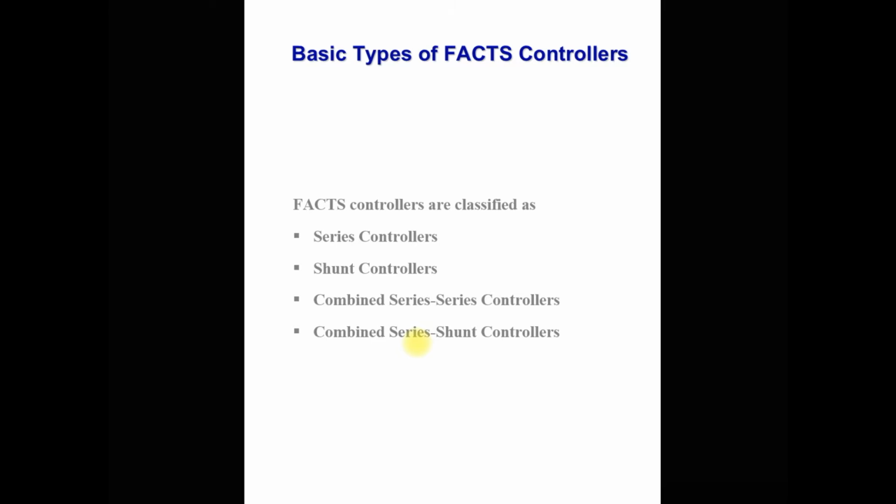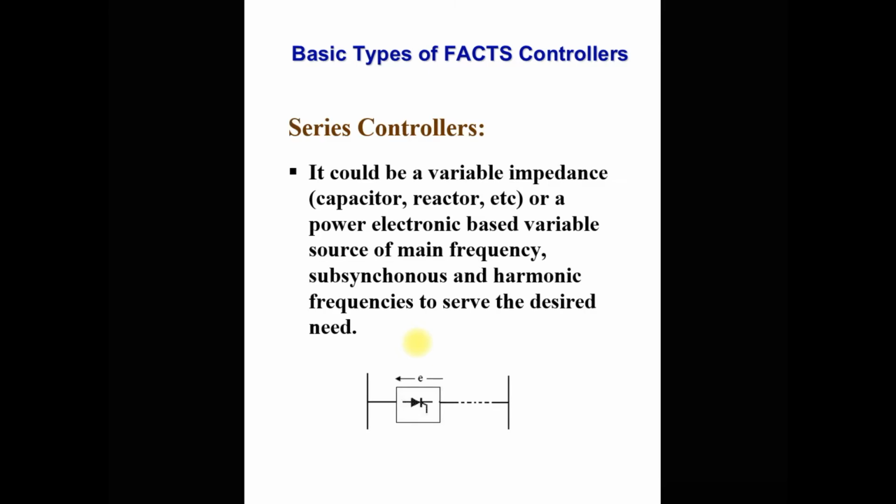Now we understand the basic idea about all these different classifications of FACTS controllers. First we understand the series controller. So what is a series controller? A series controller is used to provide variable impedance, like a variable capacitive impedance or variable inductive impedance, or it is a power electronics based variable source of main frequency, subsynchronous or harmonic frequency to serve the desired needs.